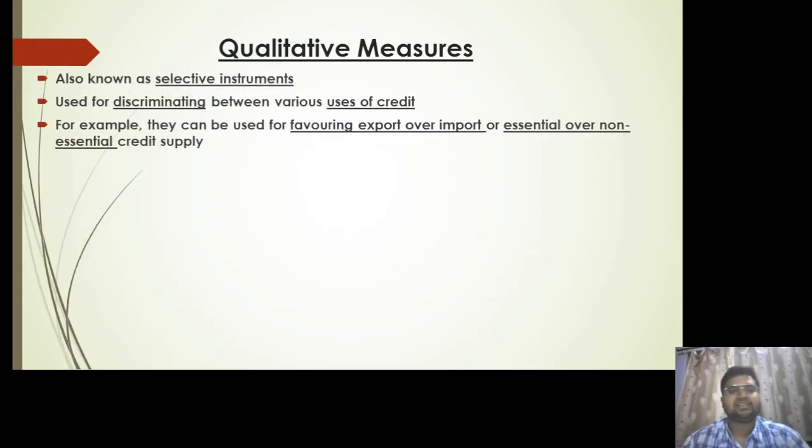So what are the qualitative measures? These are also known as the selective instruments, and they are used for discriminating between the various uses of credit. What are the various uses of credit? For example, RBI can favor export over import, or essential over non-essential credit supply. That means RBI may direct the banks to favor export in terms of giving them money so that they can invest more in their business, so they can help in generating more and more employment in the economy, which will also be helpful in controlling inflation, right?